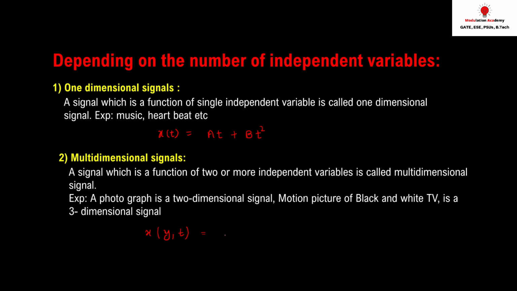So I can write, suppose, a y plus b t, where a and b are constants here. So x of t is a function of y and t, and y and t are independent variables. So x depends on what? Two variables. Then I'll say it's a multi-dimensional signal. Is it clear? Now let's see the next classification, which depends on whether the independent variable is continuous or discrete.